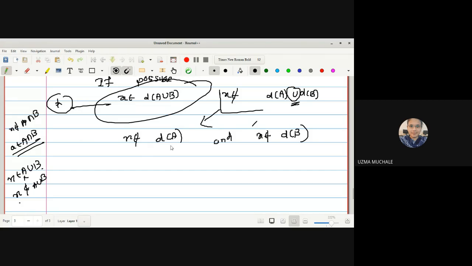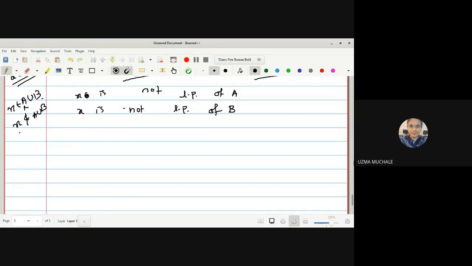So now we just have to use the definition of not a limit point. X does not belong to T of A means what? X is not a limit point of A as well as X is not a limit point of B. As we have assumed the contradiction, somewhere we are going to get a contradiction.